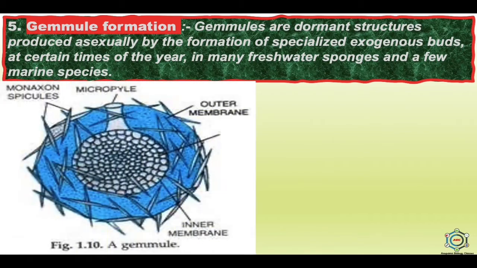Now the next is gemmule formation. Gemmules are dormant structures produced asexually by the formation of specialized exogenous buds at certain times of the year in many freshwater sponges and a few marine species.